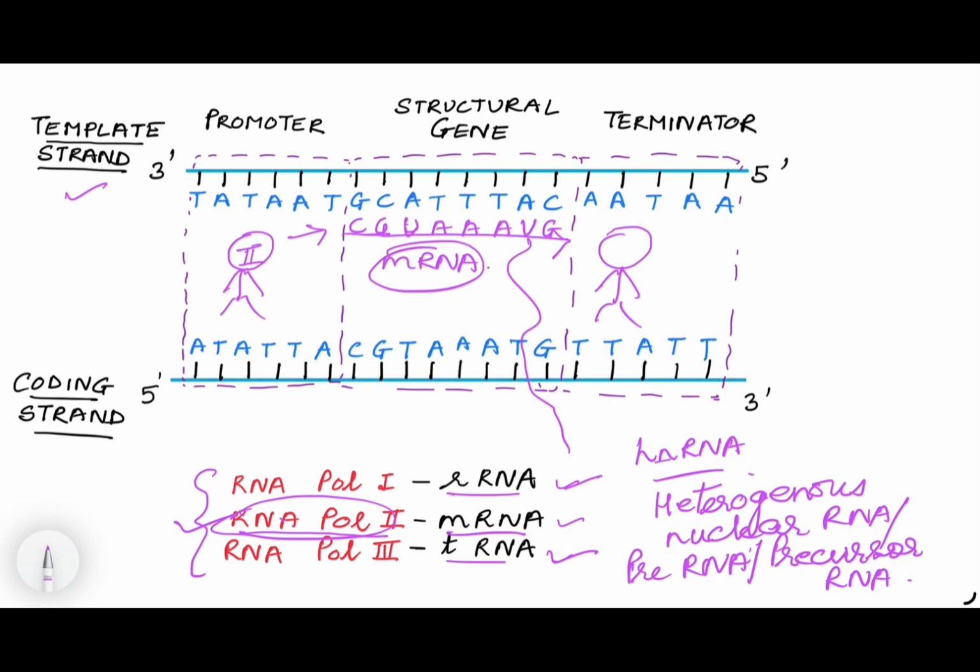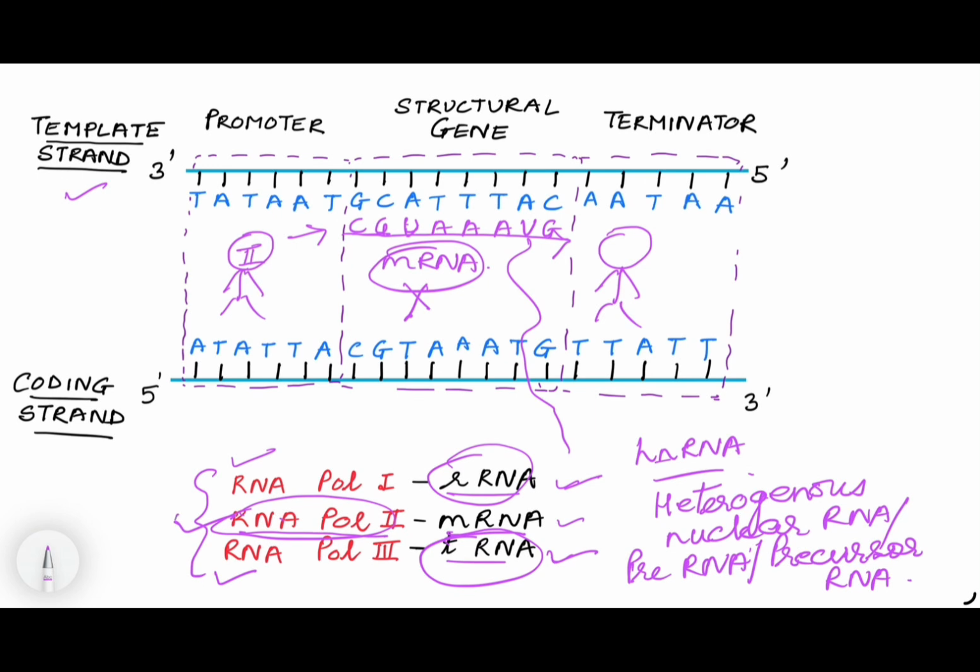It is not called mRNA right now because it has to be processed, and all this is happening inside the nucleus. So this processing, that is when it has to convert hnRNA into mRNA, will also occur inside the nucleus. After it is converted into mRNA, then it will go into the cytoplasm. So this is the main difference, that when RNA polymerase I or III are making ribosomal RNA or tRNA, as soon as they are formed, they're already ready to do translation. So they leave the nucleus and go into the cytoplasm.